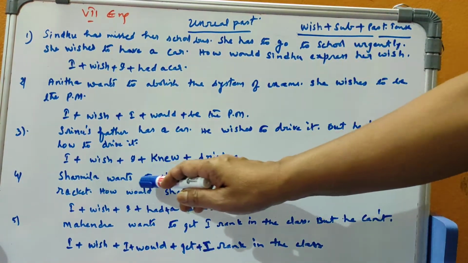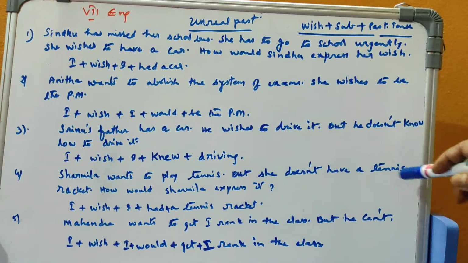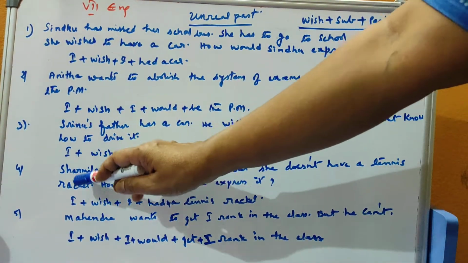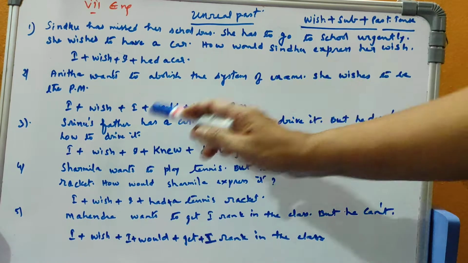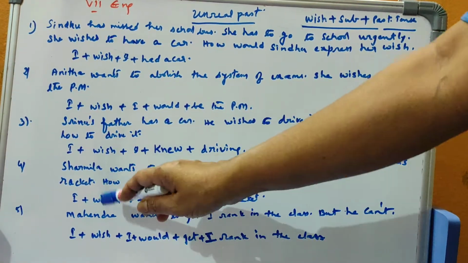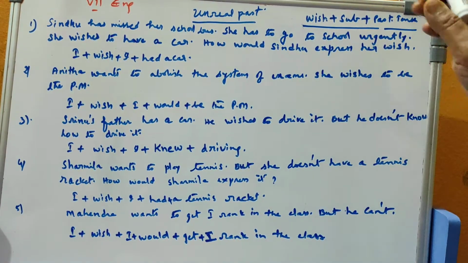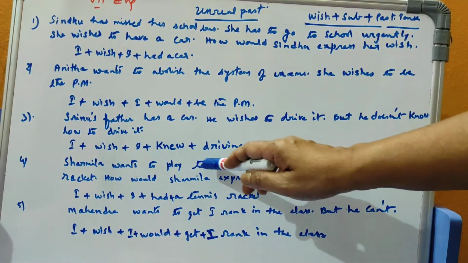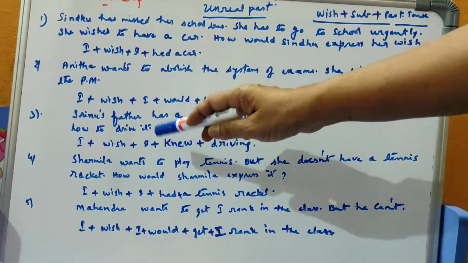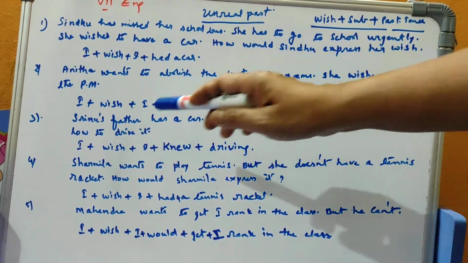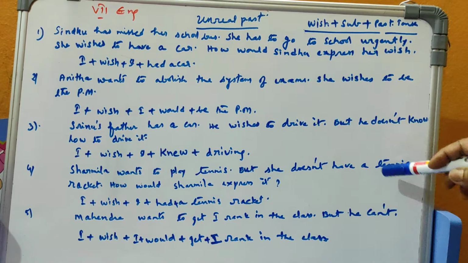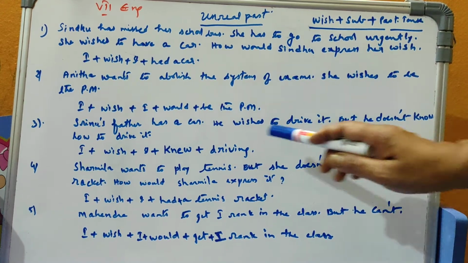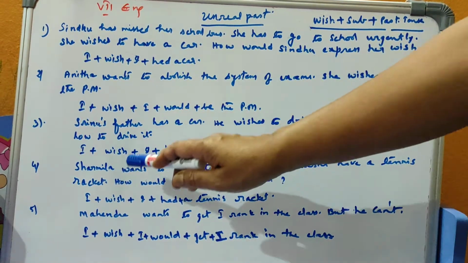Then, Sharmila wants to play tennis, but she doesn't have a tennis racket. How would Sharmila express it? Here, imagine yourself as Sharmila. So I plus wish, then again the same subject I, and then past tense. So, I wish I had a tennis racket. She wants to play. When can she play? When she has the tennis racket. But she doesn't have one now. Having a tennis racket is not possible now. This is the impossible thing at present, so we have to stress on not having the tennis racket.